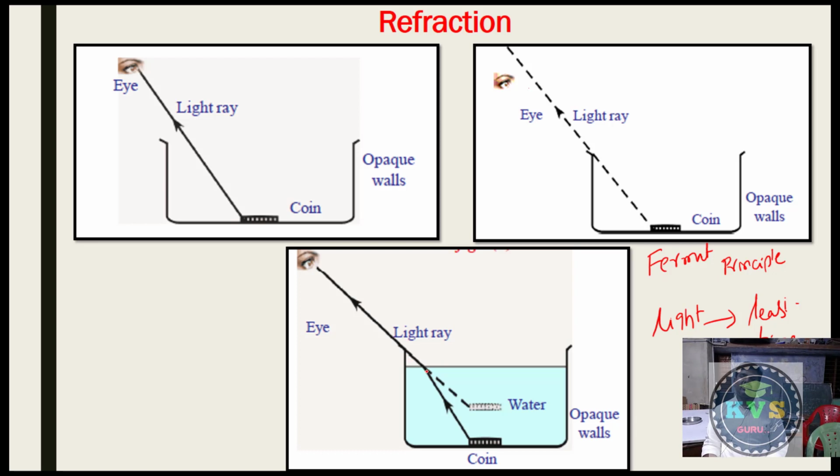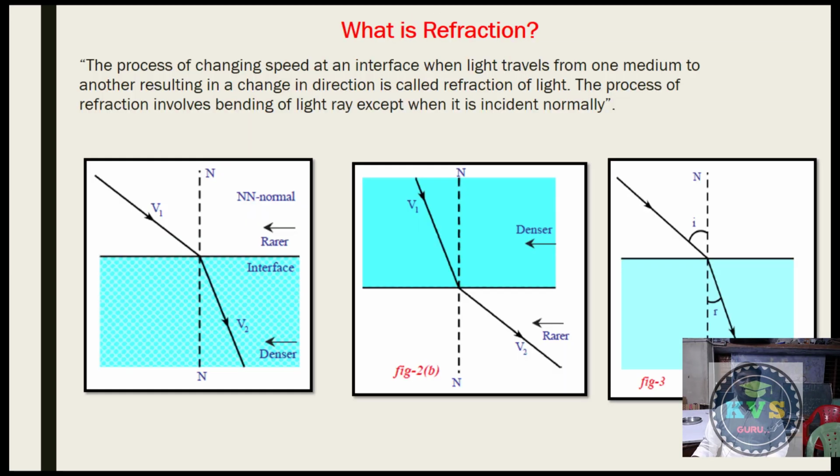Okay, so that's why refraction is defined as the bending of light ray at the interface of two media due to change in speed of light. So that is known as refraction. The process of changing speed at an interface when a light ray travels from one medium to another, resulting in a change in direction, is called refraction of light.